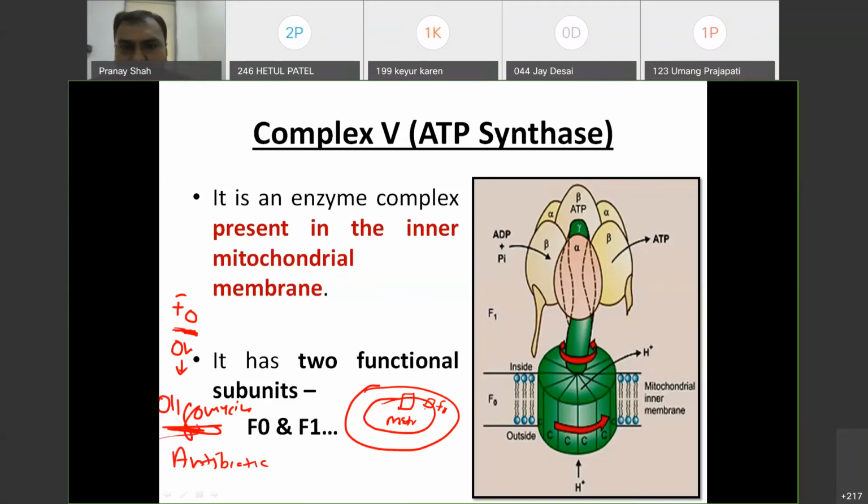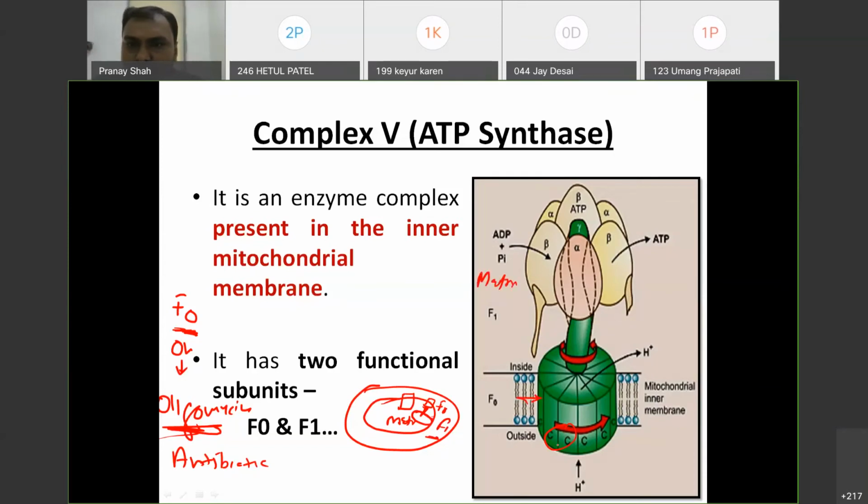Okay, so this FO complex is made up of 10 to 12 peptides, that is, C polypeptide units. Then there will be a shaft here, and the other complex will be called the F1 complex. Okay, the F1 complex will protrude towards the matrix, while the FO complex will be embedded in the inner mitochondrial membrane. So this is your membrane, this is your matrix.